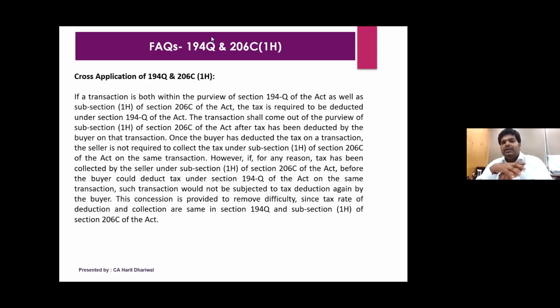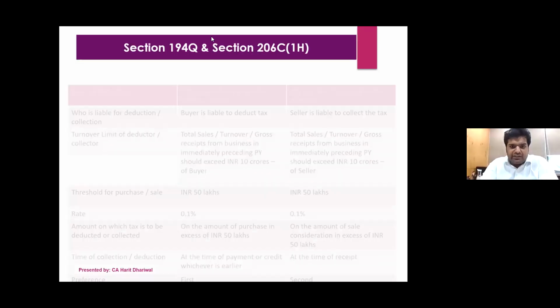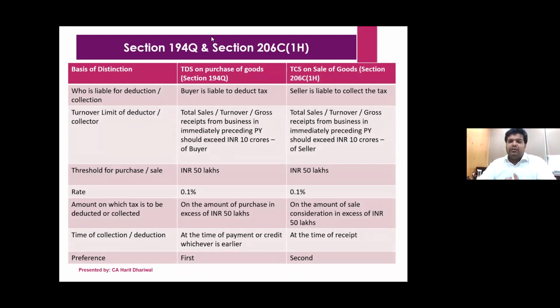Yes, this is a very important slide which was clarified by CBDT. What about the cross application? Suppose the buyer is required to deduct TDS, and at the same time on the same transaction, seller is also required to collect TCS. So they have clarified that ideally the first responsibility should be of the buyer to deduct TDS on the amount. But in case the buyer could not deduct TDS and TCS was collected under 206C1H, then there is no obligation on the buyer to go back and deduct TDS. So the point is that the transaction should be recorded. So if buyer has not done, if seller has done, then also it is okay as far as the compliance is concerned.